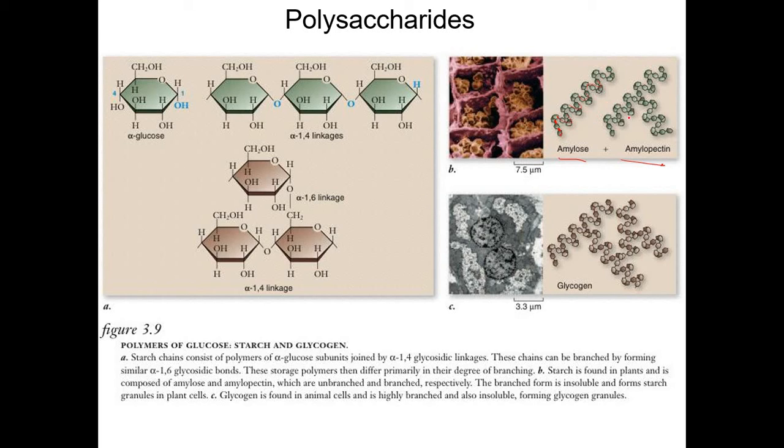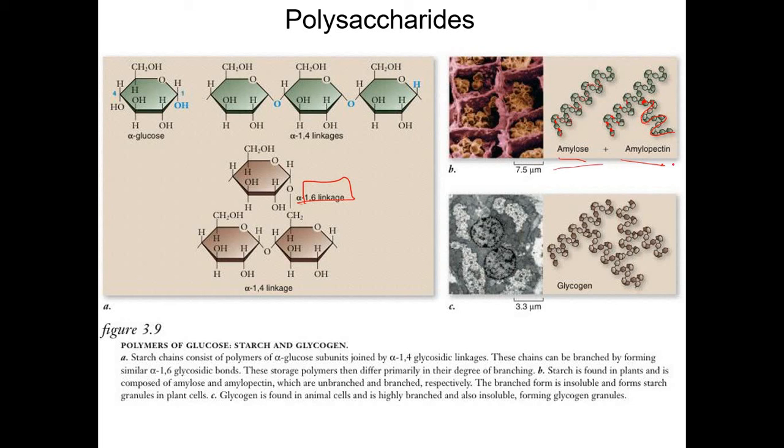For amylopectin, it's branched. It's still alpha glucose and still alpha 1,4 here. The bond is still an alpha 1,4 glycosidic linkage. But when it reaches this branching point, it has an alpha 1,6 glycosidic linkage. It's now alpha 1,6, and then when it goes back to straight, it's alpha 1,4 again. Okay? So this is the structure of amylopectin.